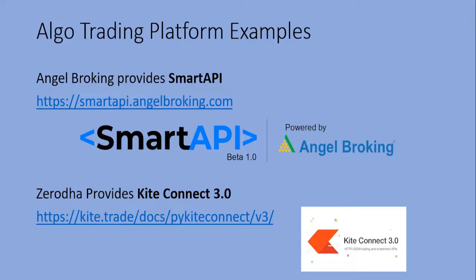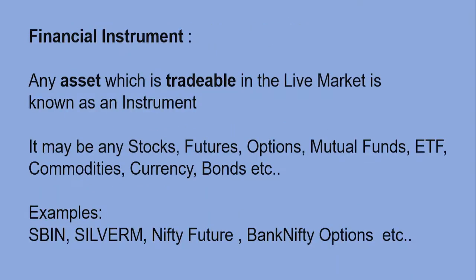So coming to financial instrument, any asset which is tradable in the live market is known as an instrument.